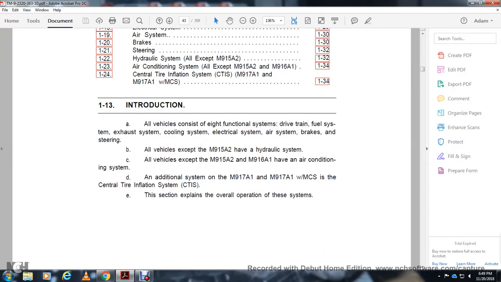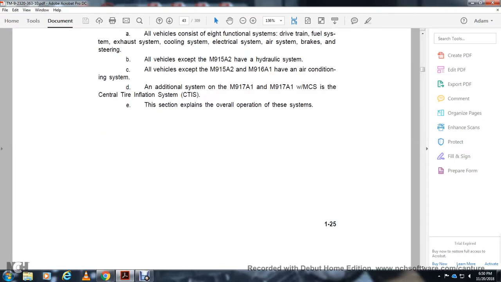Introduction. All vehicles have a functional drivetrain, fuel system, exhaust system, cooling system, electrical system, air system, and brakes and steering. All vehicles except the M915A2 have the hydraulic system. All vehicles except the M915A2 and the M916A1 have the air conditioning system. The M917A1 and M917A1 with material control system have the additional central tire inflation system. This section deals with the overall operation of these systems.